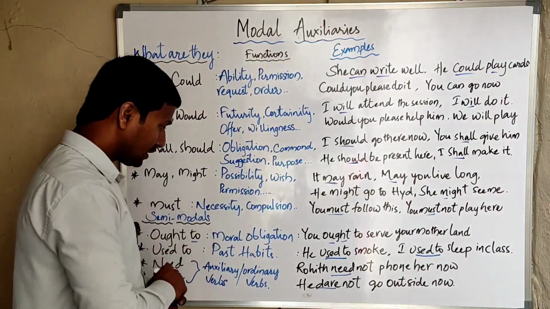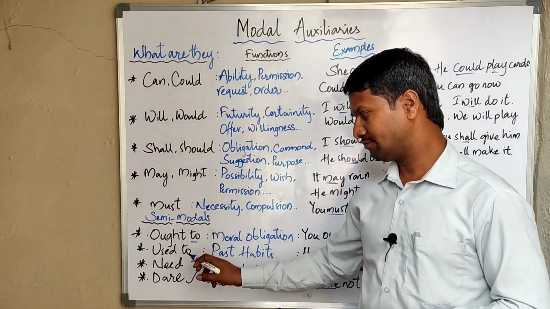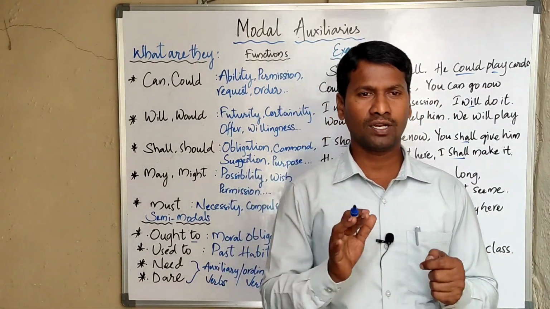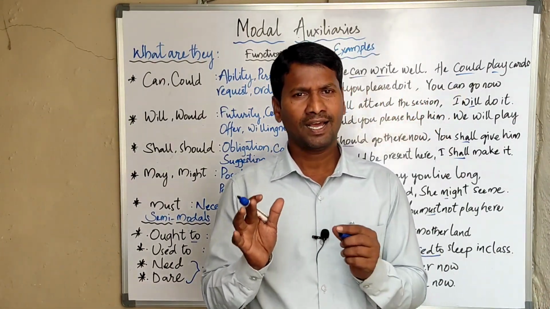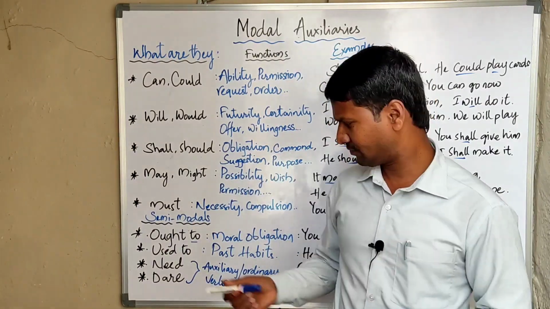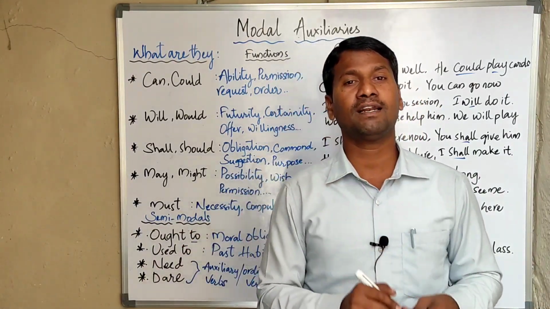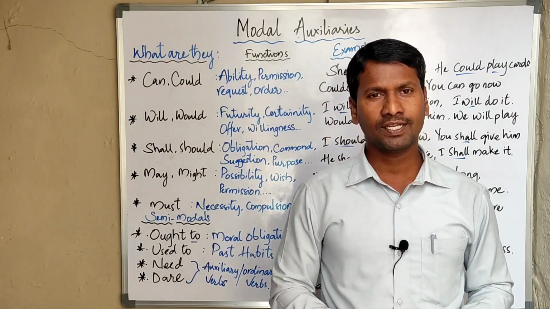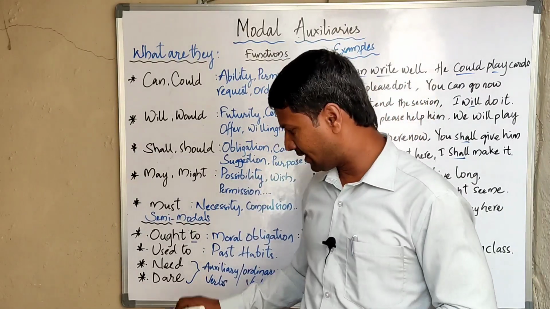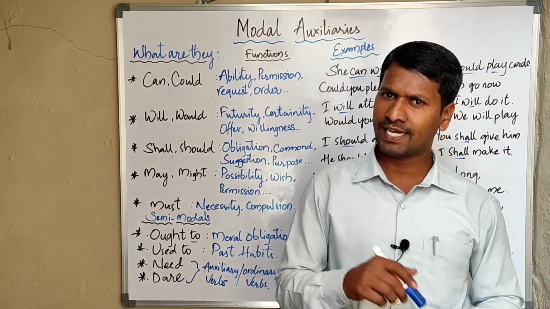And when you move to the semi-modal auxiliaries, as I said earlier, ought to, used to, need, dare are considered semi-modal auxiliaries. Not all sources agree on the complete list of semi-modal auxiliaries, but these 4 are widely considered. These are also called marginal verbs. The reason is that sometimes these 4 are used as main verbs. Particularly need and dare are used as auxiliary verbs as well as main verbs.